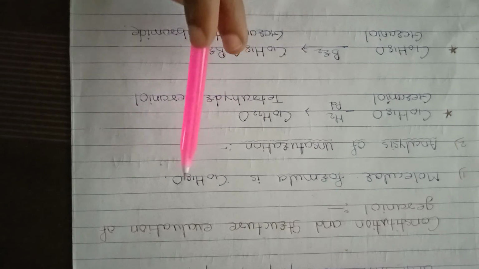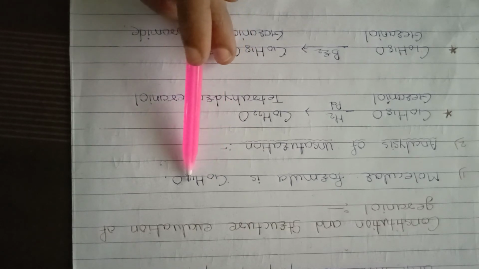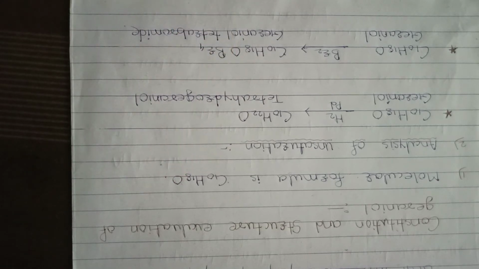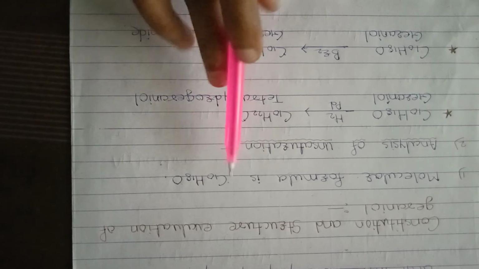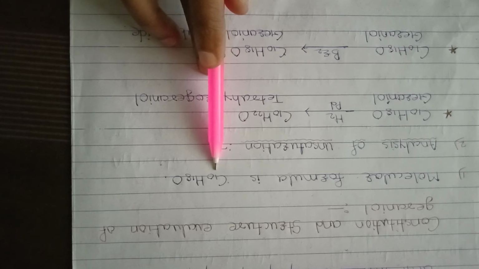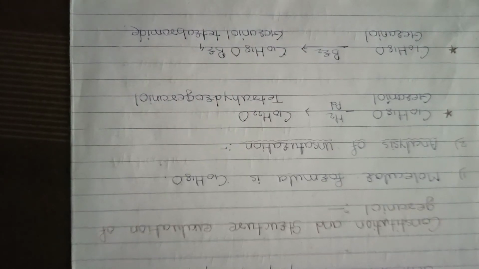Geraniol contains carbon, hydrogen, and oxygen, which means geraniol is a terpenoid. It contains 10 carbon atoms, which means it contains 2 isoprene units, so it belongs to the class of monoterpenoids, joined by head to tail linkage.